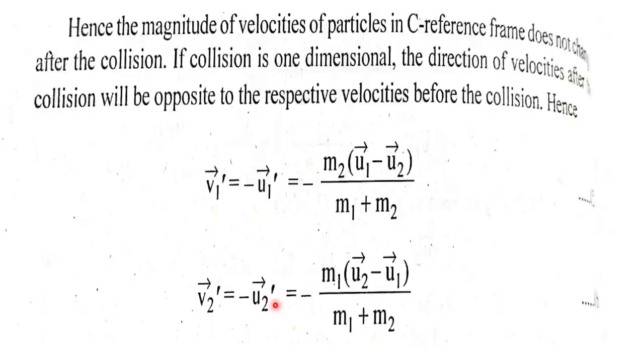If the collision is one dimensional, the direction of velocities after the collision will be opposite to the respective velocities before the collision.